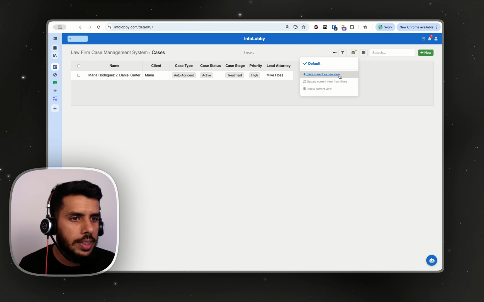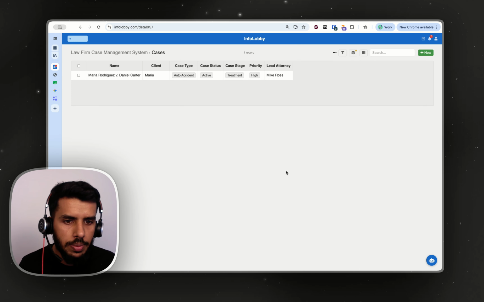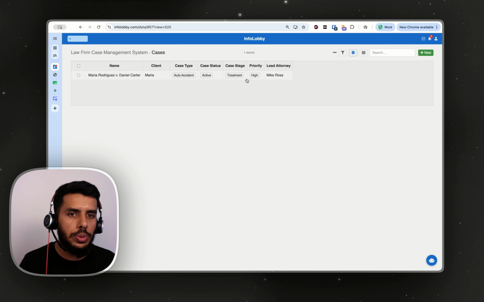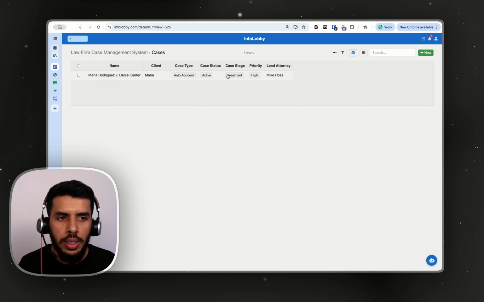First, let me go ahead and save this as the main view. And then let me make it a default. Now this is one way to do this, right? Now another way to do this is having a Kanban board.